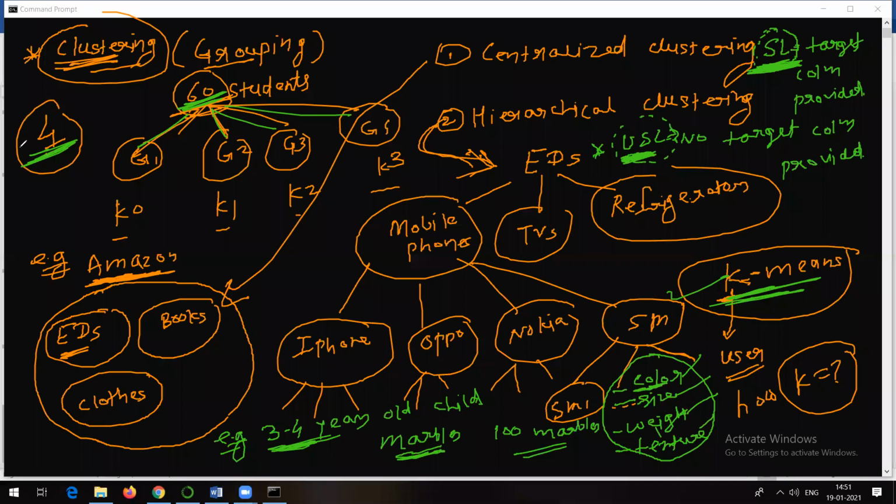And that's why we are not sure whether it will be divided into four groups. So 100 marbles will be divided into four groups, or three groups, or two groups, or 100 groups, or maybe 10 groups, whatever it may be. So while implementing, try to remember, I am talking about criteria. Criteria can be color, size, weight, texture, anything.